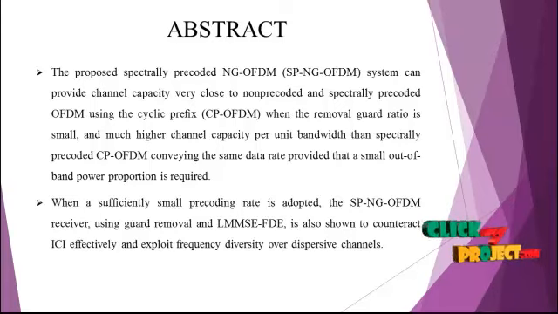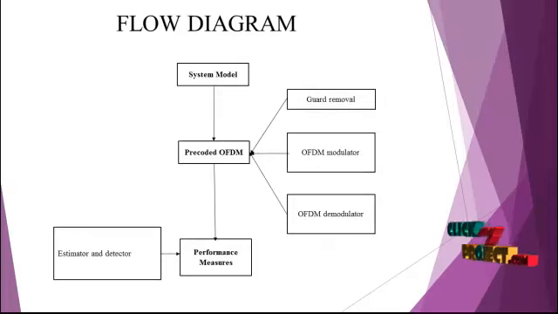When a sufficiently small pre-coding rate is adopted, the SP-NG-OFDM receiver using guard removal and LMMSE FDE is also shown to counteract ICI efficiently and exploit frequency diversity over dispersive channels. The project flow diagram is to estimate and detect the OFDM without guard insertion.